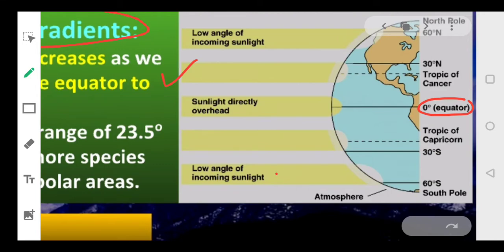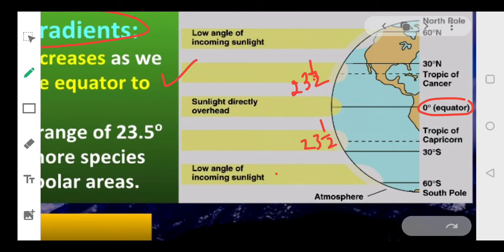Then at 23½, we have the Tropic of Cancer. Same here at 23½, we have the Tropic of Capricorn. Okay. Then on further side, we will observe that there is the North Pole and the South Pole, right?